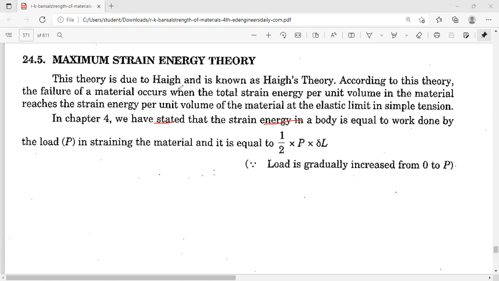So this is a theory related to strain energy, and this theory was developed by Haigh, so it is called Haigh's theory.